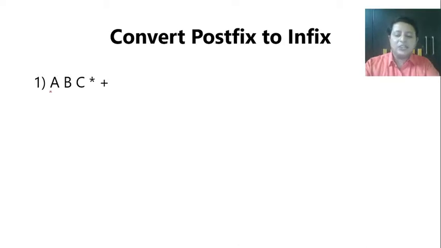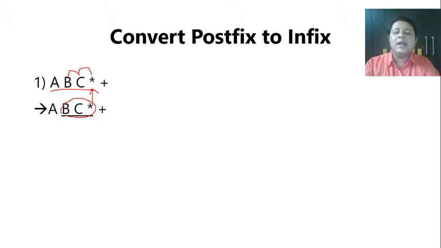You start searching for the operator. So the first operator I get is this. Okay. So now multiply is going to work on what? It's going to work on the previous two. So it's going to work on B and C. So in short, we are looking at BC star, which is postfix. What's the infix for that? B into C. So now going reverse, it will be B into C, and that is what we are going to keep in a circle.